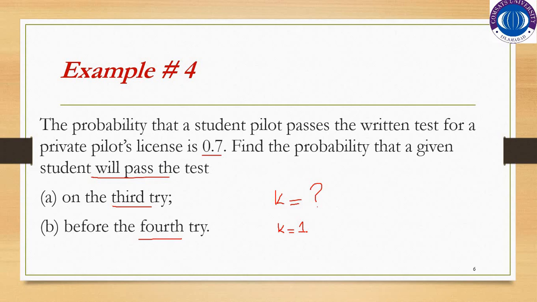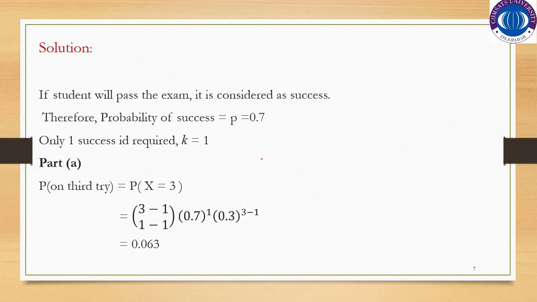He or she does not need to appear again in the test. So k will be equal to 1 in this particular case. Now, as we know p is equal to 0.7, then automatically q will be equal to 1 minus p, which is 0.3.